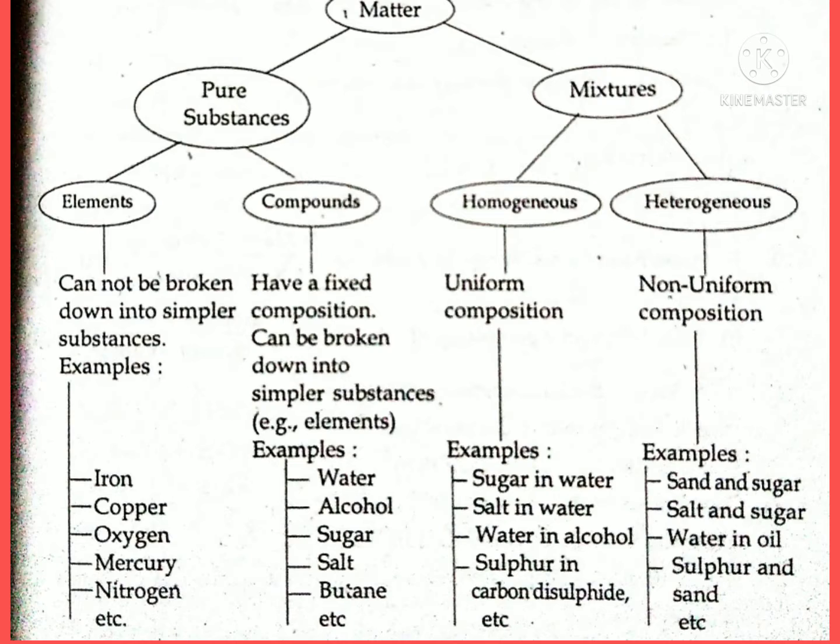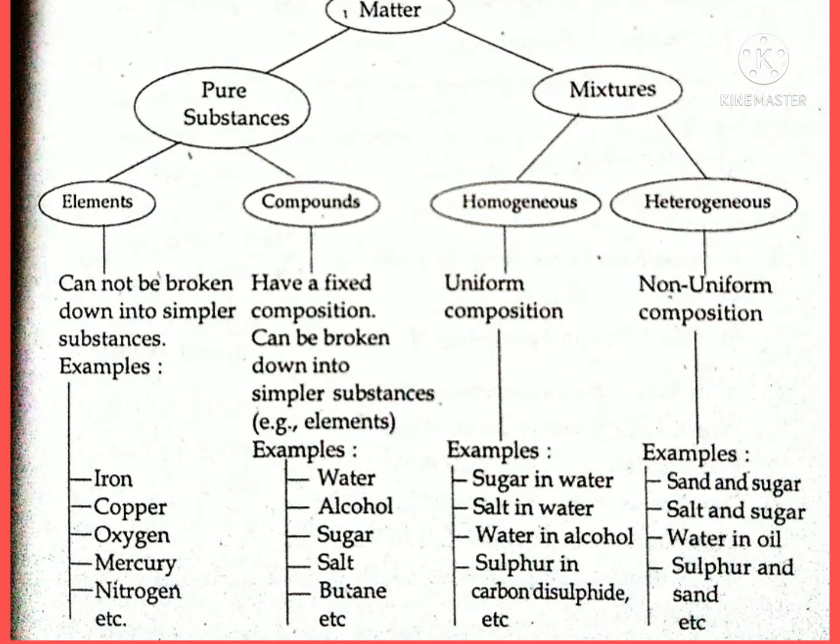Examples of elements: iron, copper, oxygen, mercury, nitrogen, etc. Compounds have a fixed composition and can be broken down into simpler substances. Examples: water, alcohol, sugar, salt, butane, etc.